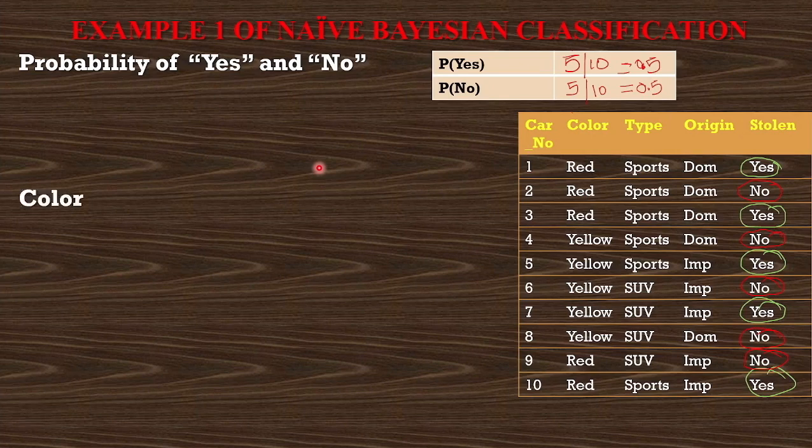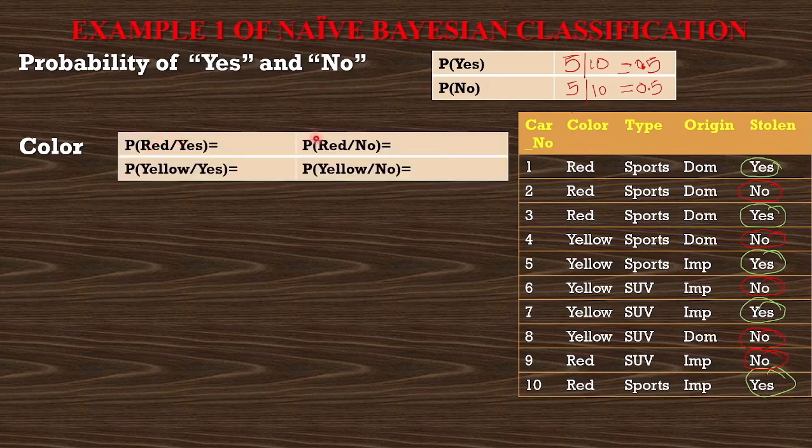So now next, I have to calculate the probability for this color attribute. See, attributes are nothing but columns. You have a color column, type, origin and a stolen column. Car number is simply for the count of the entries. Total 10 entries are there. Just to know that car number is given, we won't be using it in the calculation. Actual entries are only color, type and origin, and last is just for output check, stolen. So first I have to find probabilities for this color attribute or color column.